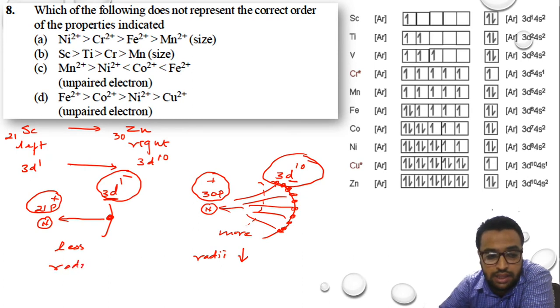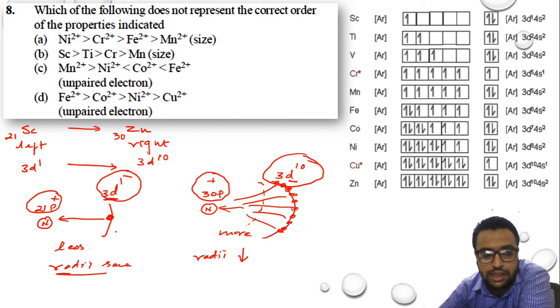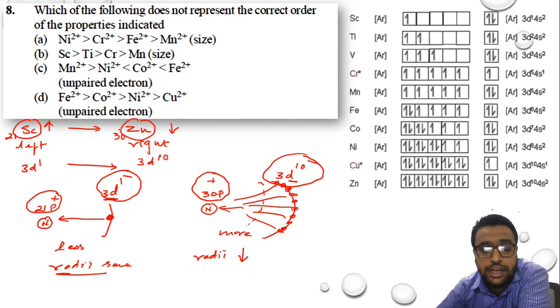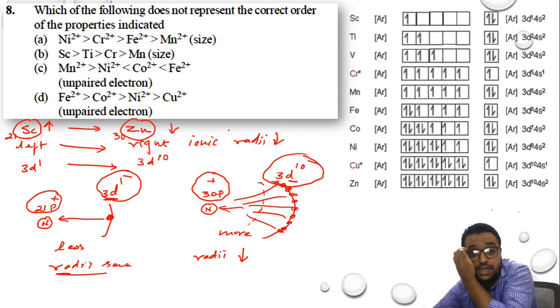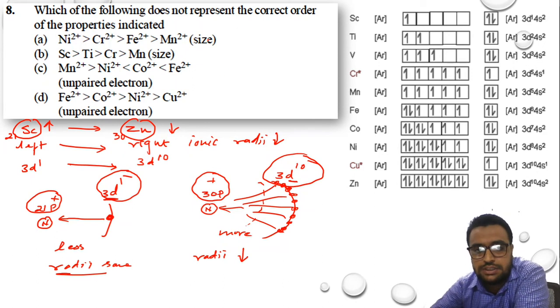Here radii will not decrease. It will remain same. Okay, that means the radius of scandium is more in comparison with radius of zinc. Radius of zinc is less. So when we move from scandium to zinc, the atomic radii should decrease. The atomic and ionic radii decrease from left to right. From left to right, ionic radii should what? Decrease, right?